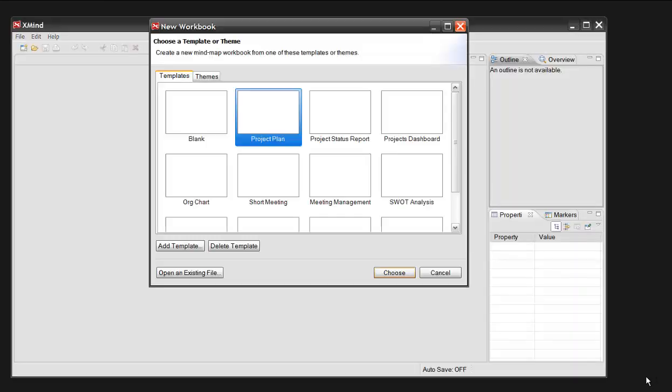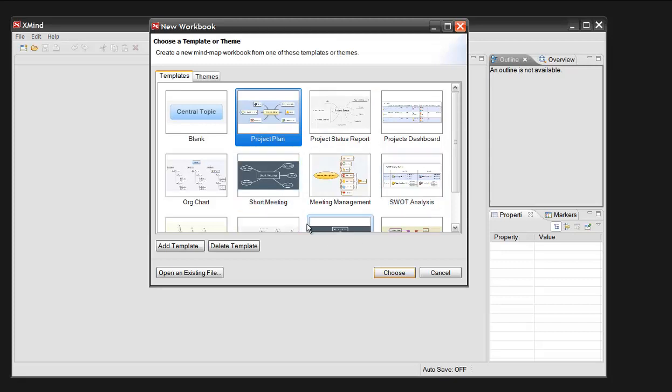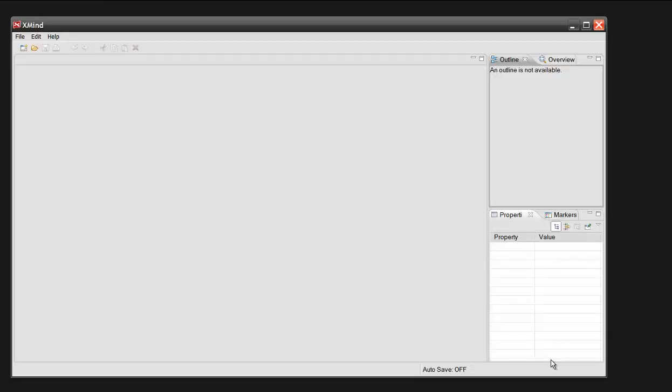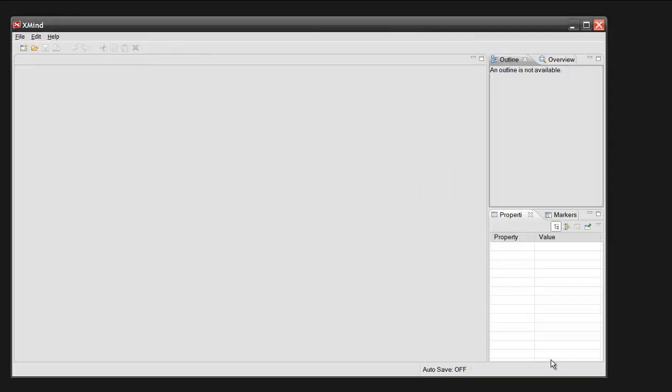Yeah, see, as soon as I move my mouse away and I try to load it, it just crashes back to the old behavior. But if I hover over, move my mouse over the new workbook area, it seems fine. No, that crashes. But again, my mouse is away from the new workbook area. And this time it didn't crash. So yeah, it's really weird.